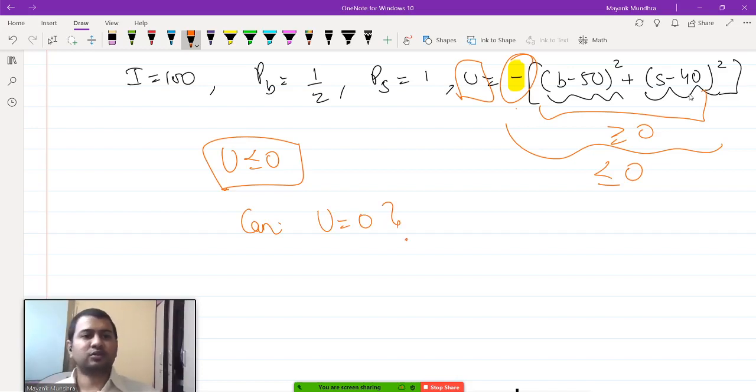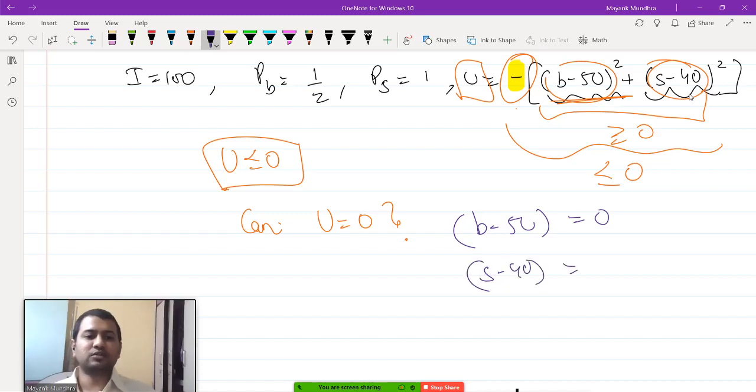Utility will be equal to 0 when both these quantities individually become 0, because you are adding two squares. So utility will become 0 when beer minus 50 is 0 and sausages minus 40 is 0. This implies beer should be equal to 50 and sausages must be equal to 40.